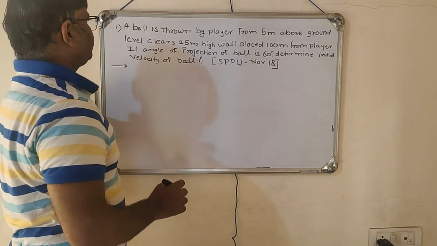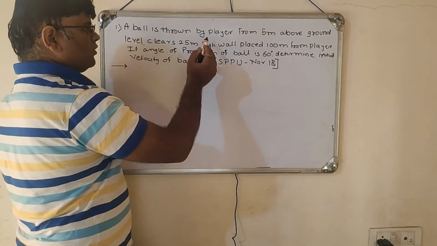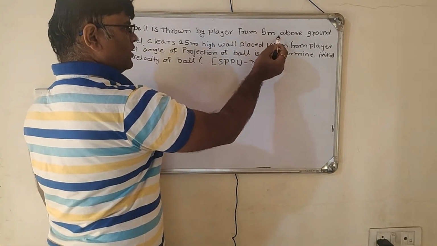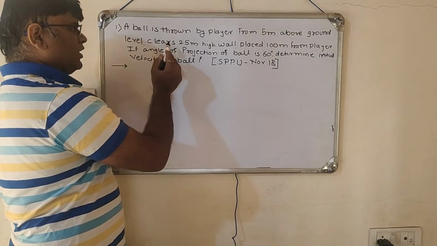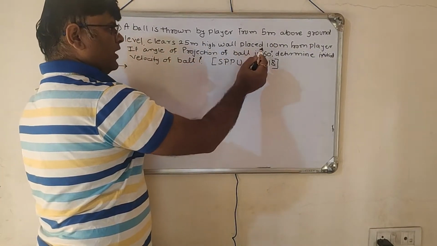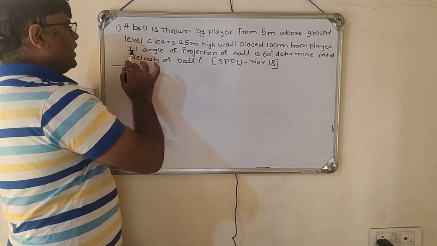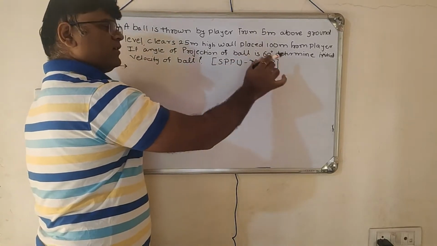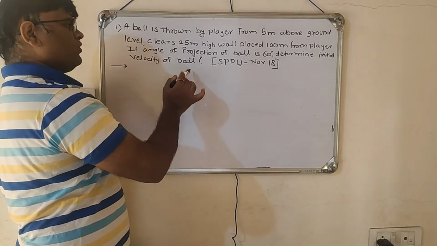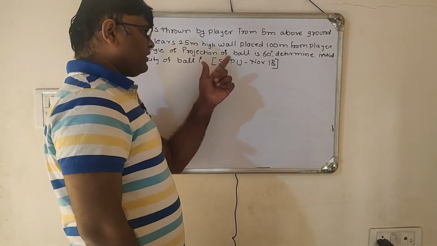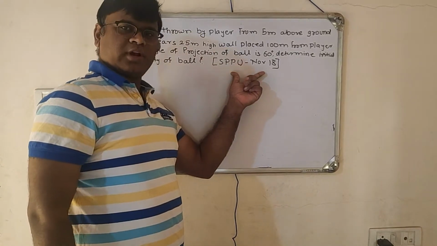Let us see this problem. A ball is thrown by a player from 5 meter above the ground level, clears a 25 meter high wall placed 100 meter from the player. If the angle of projection of the ball is 60 degree, determine the initial velocity of the ball. This particular question was asked in SPPU November 2018.